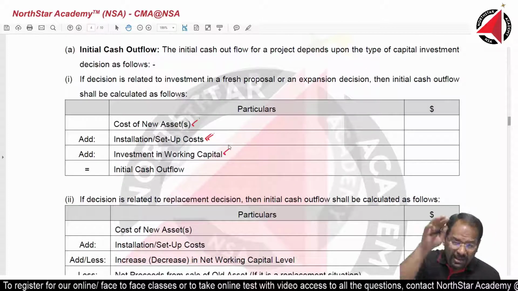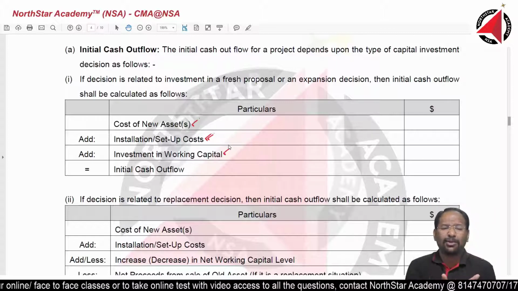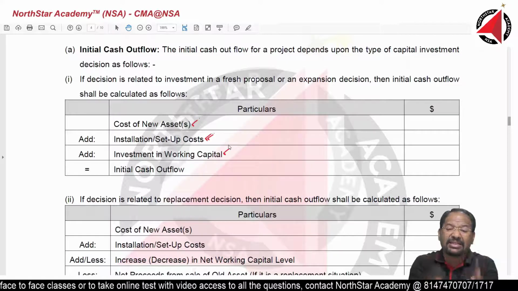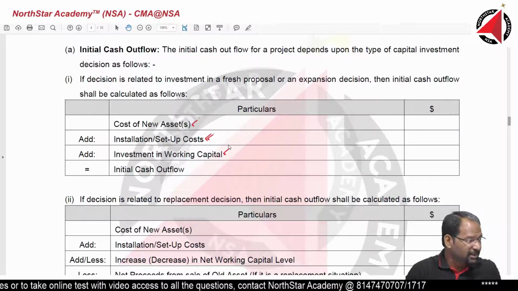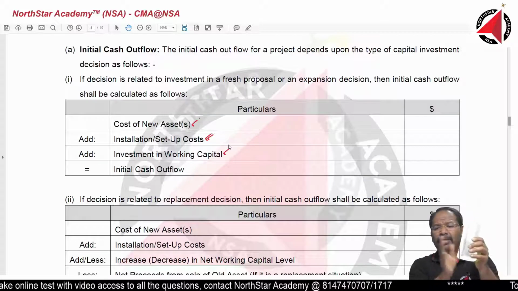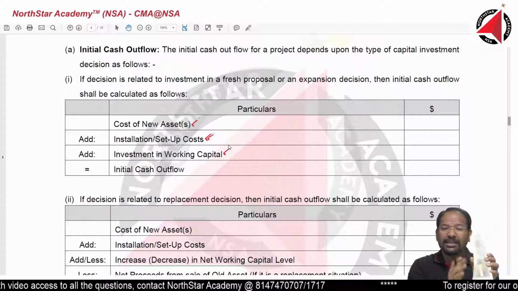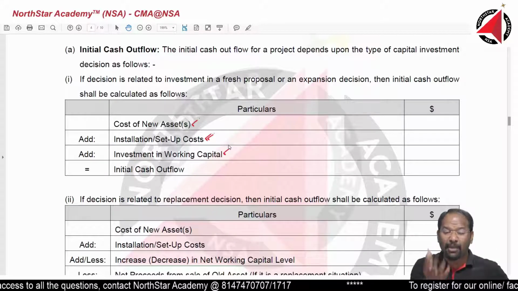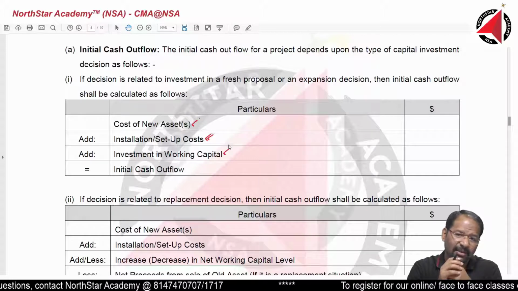When will you do this? When you are starting a new project. Imagine starting a new project is like starting a new business. What all do you need? You are starting a manufacturing business. What are you manufacturing? You are manufacturing water bottles. You need machinery to mold this plastic. You need raw material, plastic. You need a little cash to pay your salary, wages, rent.